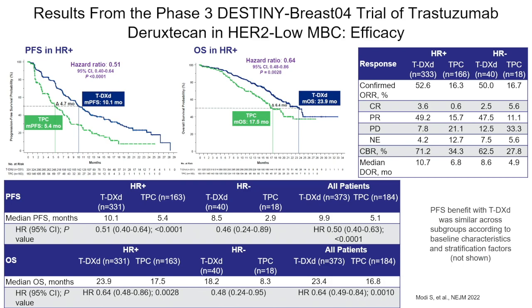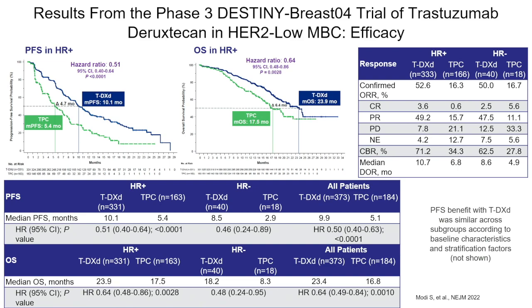In addition, an exploratory subset in patients who had triple-negative HER2-low disease also showed a remarkable improvement in PFS and OS, although this included only 58 patients with 18 in the control arm. So you would need to have much additional evaluation to really understand who these patients were who benefited, but we won't, because there are other ADCs with the same payload that will take this place in the future. So we'll see what happens.